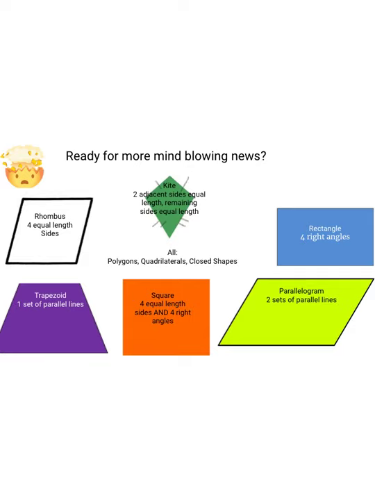Let's go ahead and first start with a rhombus. To be a rhombus, you have to have four equal length sides. If I'm looking at this kite here, it doesn't appear to have four equal length sides. Now, that doesn't mean that it couldn't though. It could potentially have all equal length sides, but if it did, I probably wouldn't call it a kite.